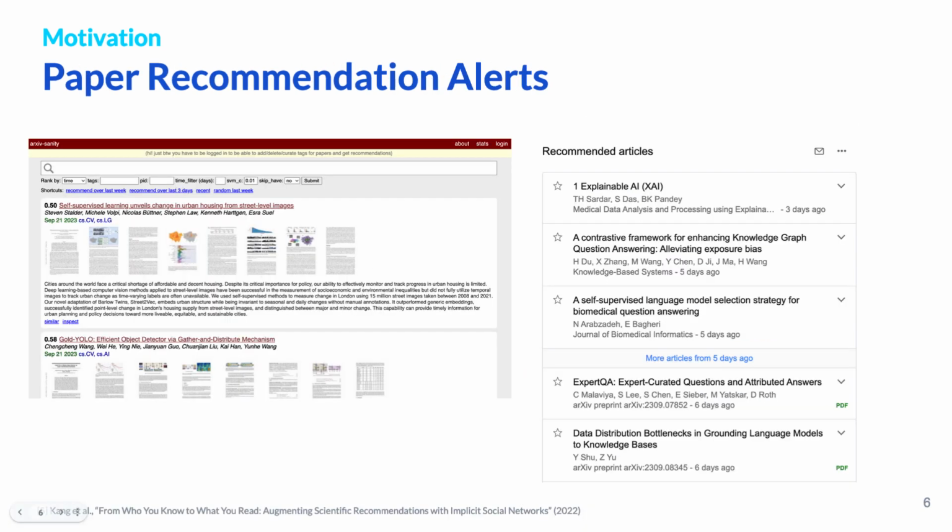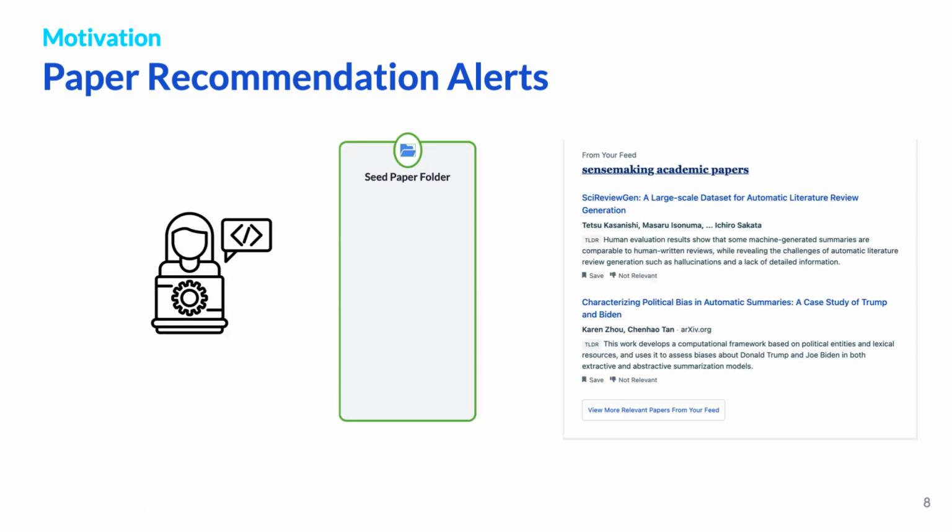Recently, one popular approach to help scholars discover relevant papers and make sense of them in their own research context has been to leverage paper recommender systems such as Archivist, ArchiveSanity, or Google Scholar. Researchers subscribe to paper recommendation alerts that include potentially useful papers to readers. Typically, these systems allow users to create paper alerts by providing a short description of a specific research topic and a set of seed papers as examples of papers that interest them.